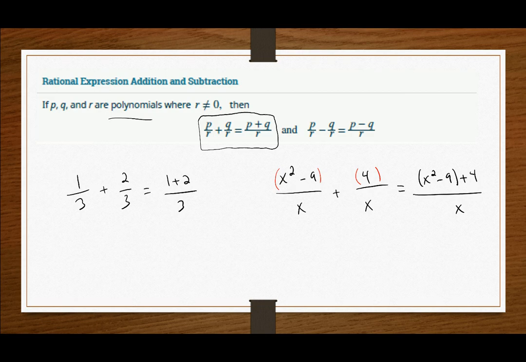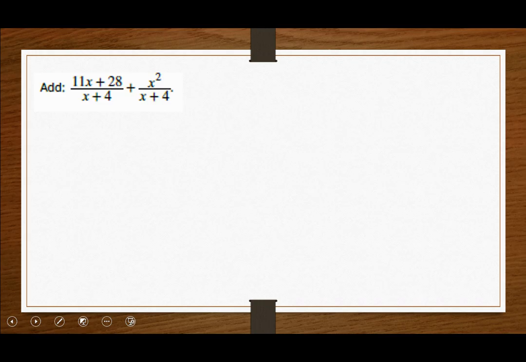Because these polynomials could be subtracted, for instance, we might find that some changes to the signs become necessary to contend with as we're doing these operations. And I'll point out an example of when that's the case. As well as the operation itself, we will also need to be able to simplify our result. So let's look at this first example together here.